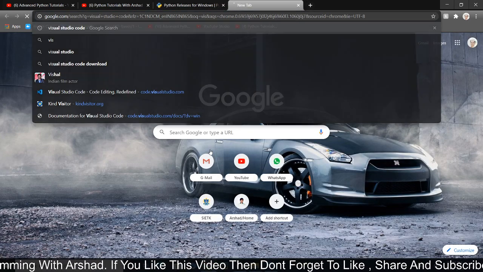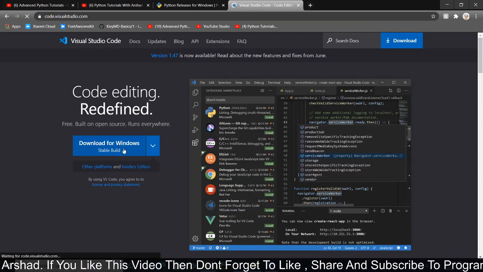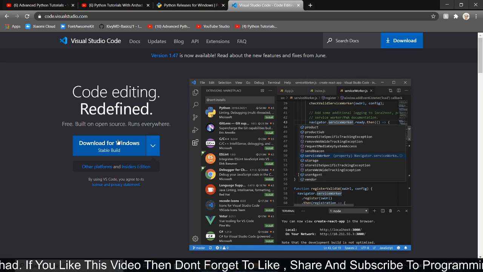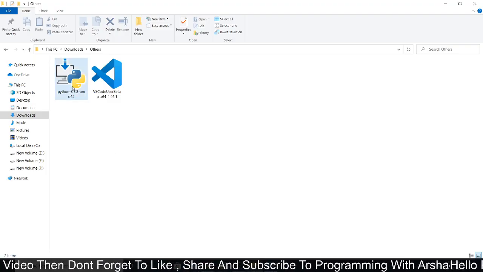Now we will see how to download Visual Studio Code. Just type Visual Studio Code in your browser. Then enter into this first website, code.visualstudio.com. Just click on this download button. Your Visual Studio Code will be downloaded. Now we will see the installation of Python and Visual Studio Code.